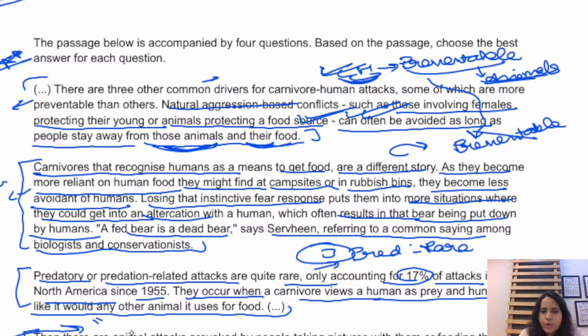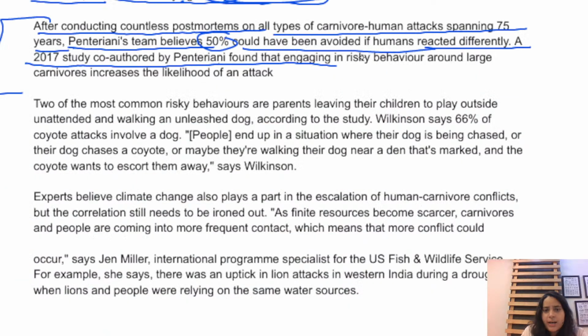Now, if you go back to paragraph 5, it talks about how, after conducting countless postmortems on all types of carnivore-human attacks spanning around 75 years, Pentenelli's team believes that 50% could have been avoided if humans reacted differently. A 2017 study co-authored by Pentenelli found that engaging in risky behavior around large carnivores increases the likelihood of an attack. So, the research of Pentenelli says that 50% of those carnivore-human attacks could be avoided if humans had reacted differently to that situation.